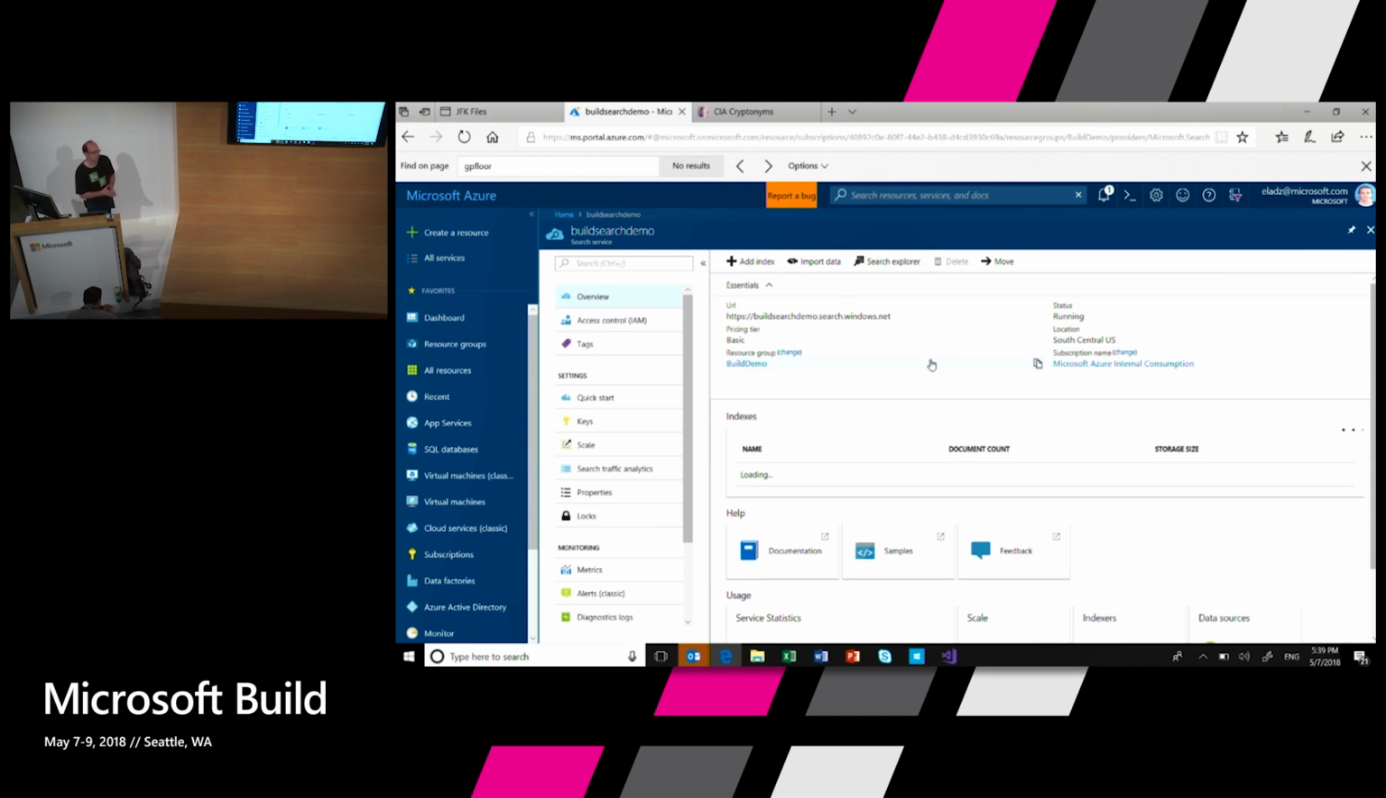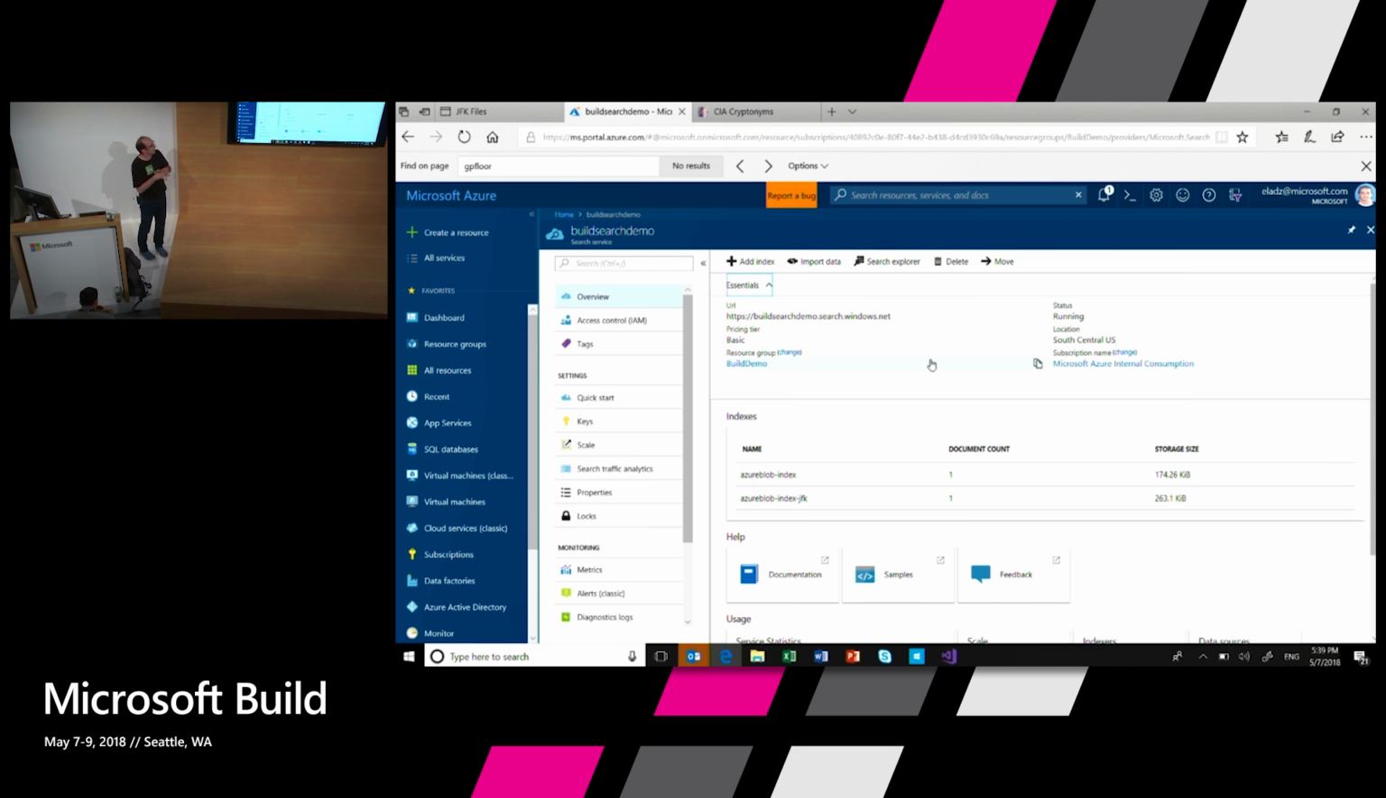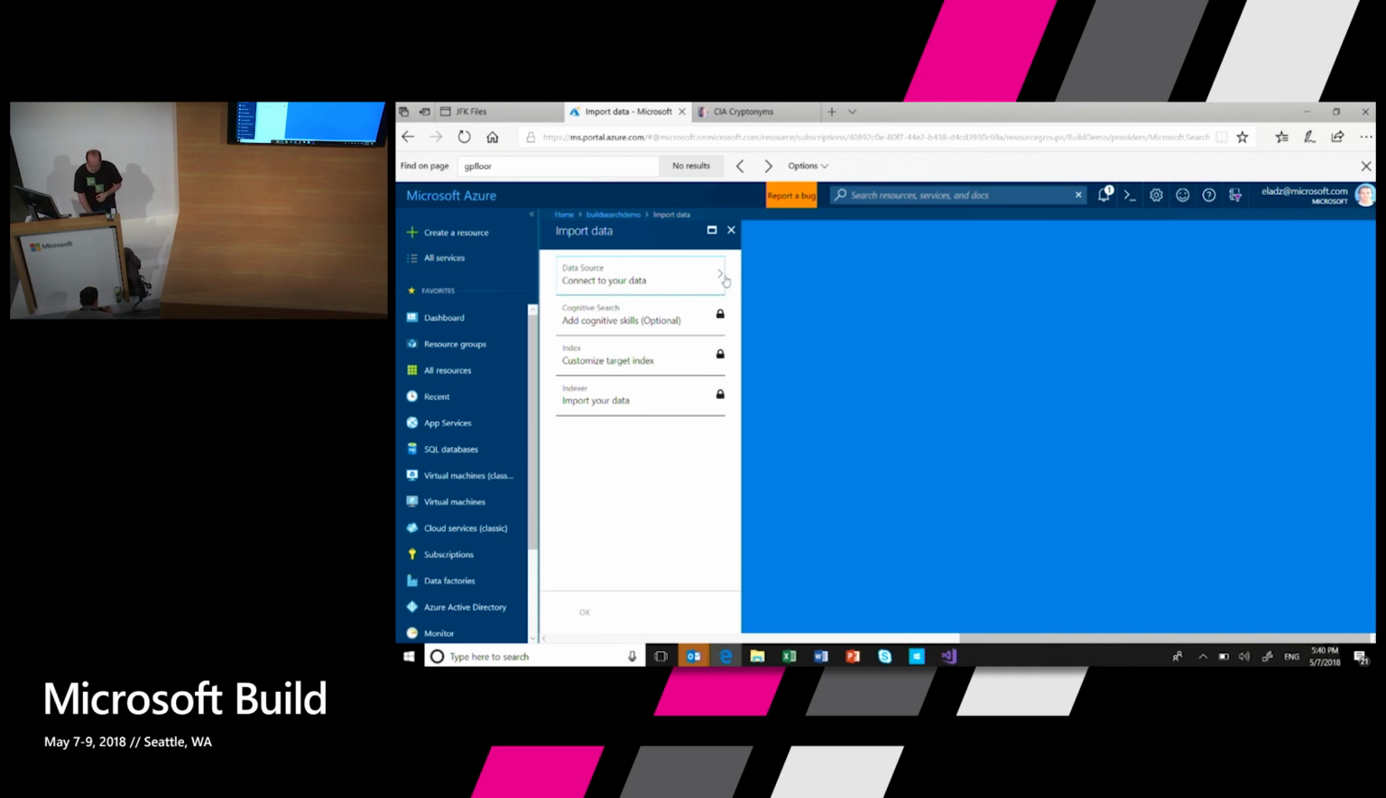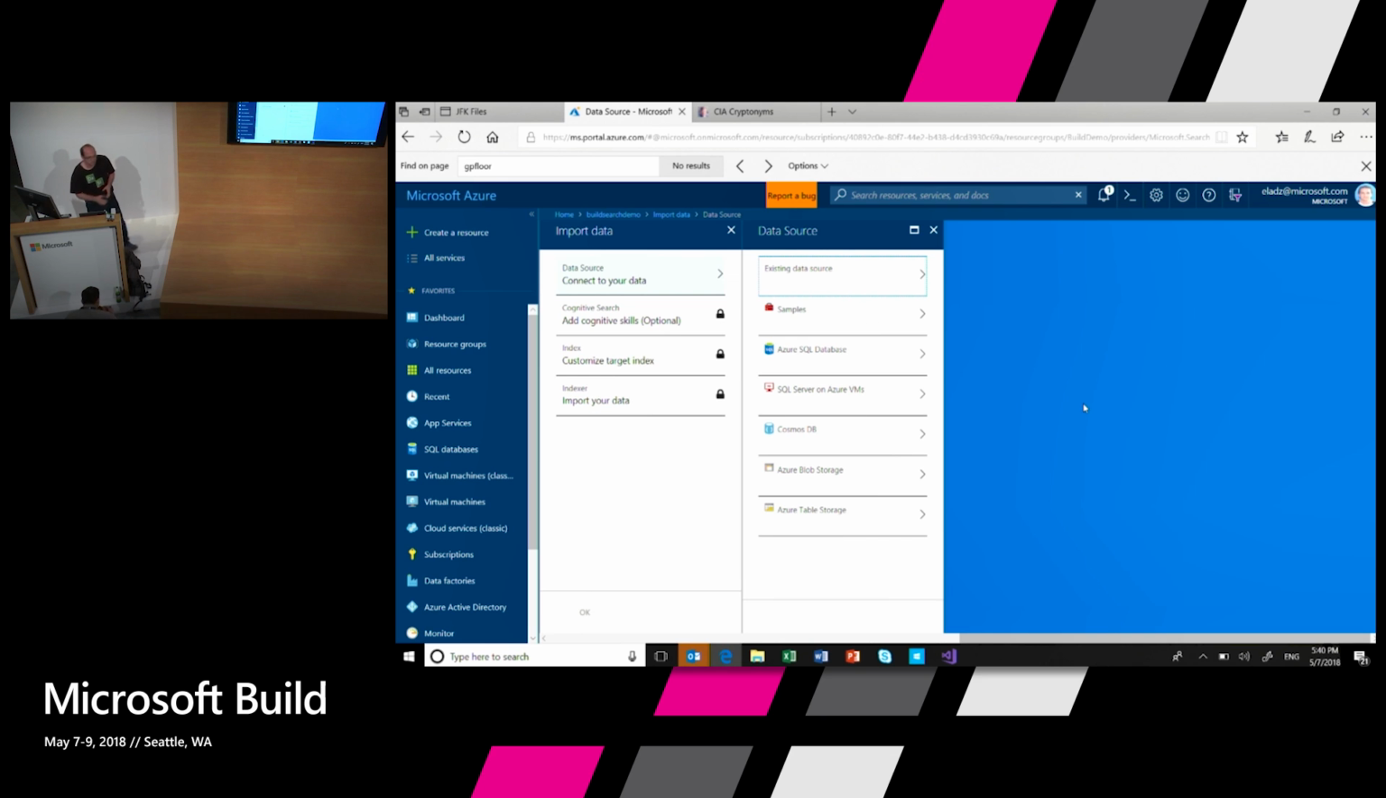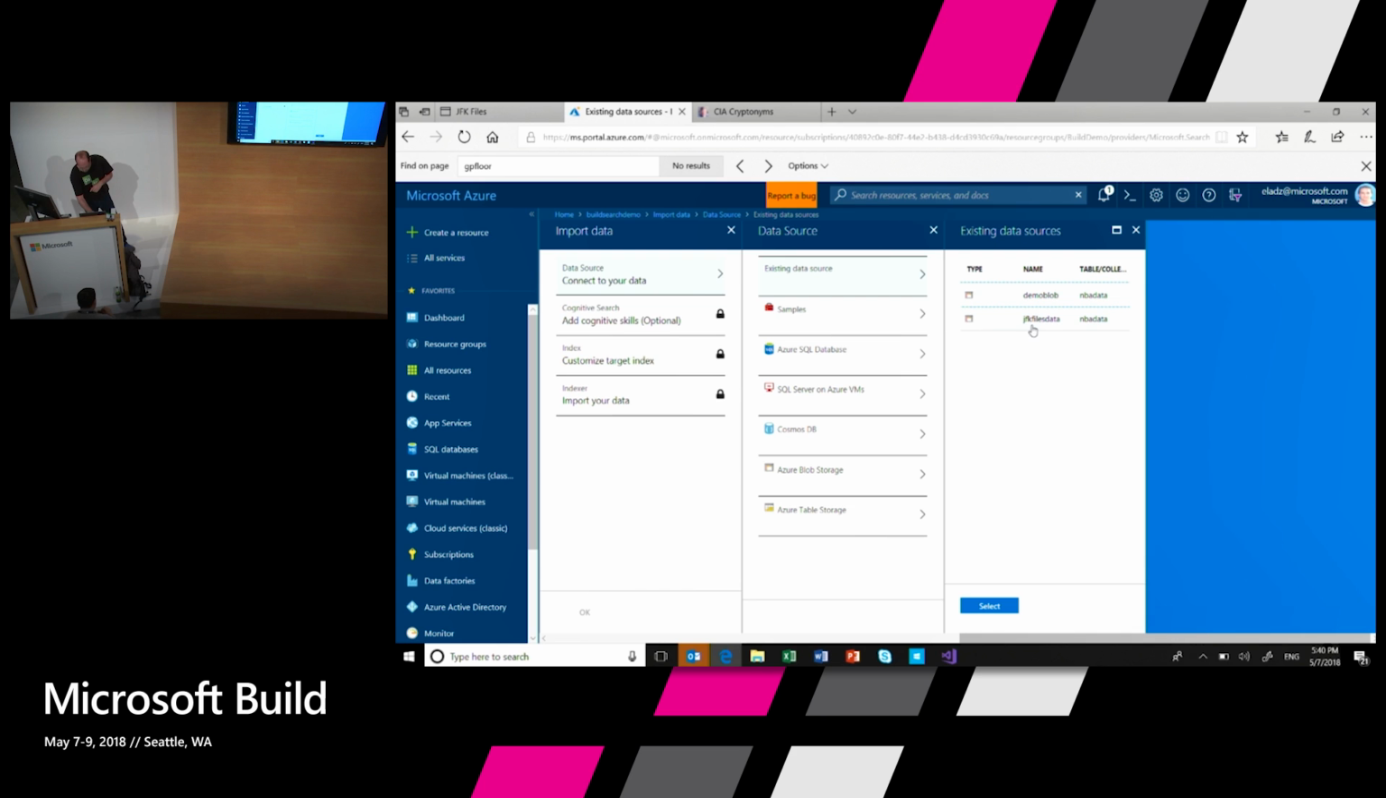So this is my search service. If you have an Azure search service, you can now go and start using cognitive search. The easiest way to do it is just to import your data. So I'm going to connect to my data. Azure Search can automatically ingest data from a bunch of Azure resources: SQL DB, blob storage, table storage, Cosmos DB. You can also have a push API to upload data from whatever proprietary mechanism you want. But in the essence of time, I'm going to just connect to my existing blob. So I have an existing blob here that contains the JFK files data.